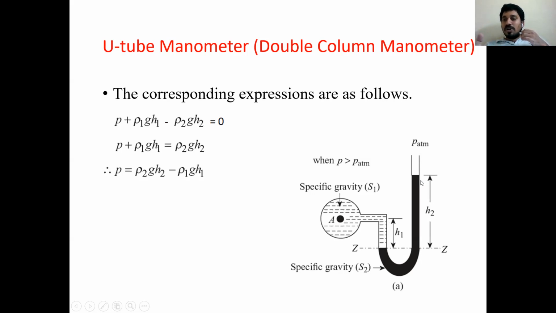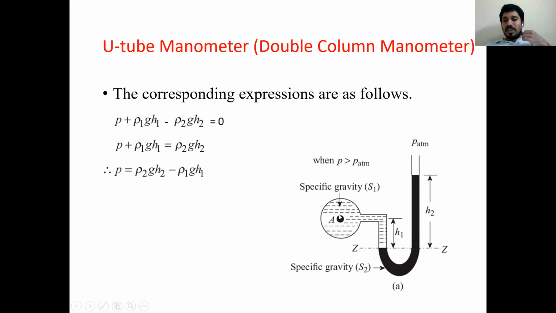On the right side limb, how much the liquid or mercury level has been raised is called H2. And the last one is atmospheric pressure P ATM, which is connected to the right side limb of the U-tube manometer, which is always open to surroundings. So I have a total of 4 things here.